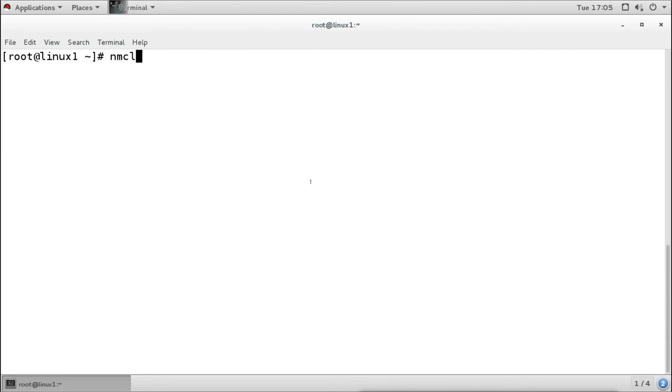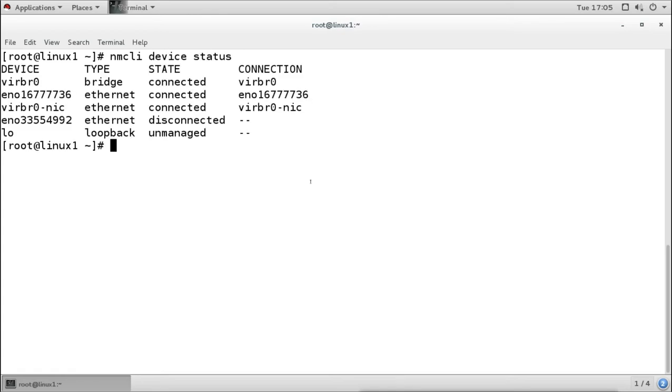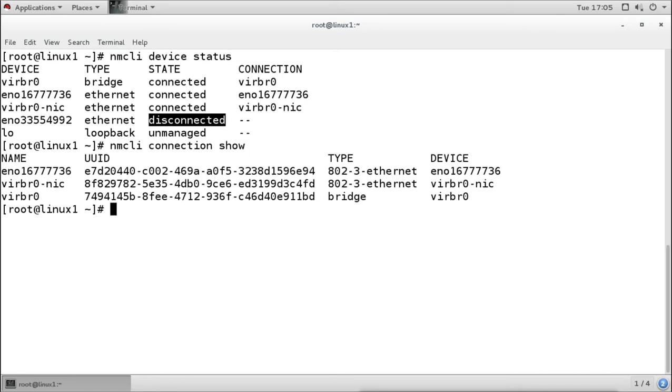Okay, I added the new adapter here, so we can see the nmcli device status. It shows that there are two devices. This is the first one and this is the second one which we have added. Now the first adapter has a profile, but this new adapter does not have any profile connected, so it says disconnected. When you look at the connection show, we have only one connection profile, and that is for our first adapter. So I have to create a new profile for this adapter.